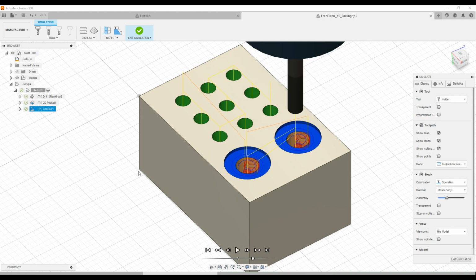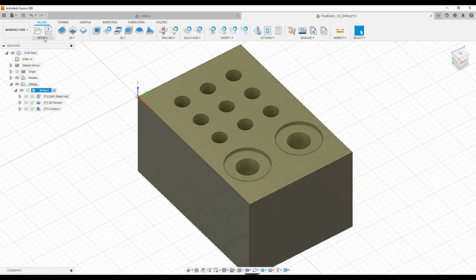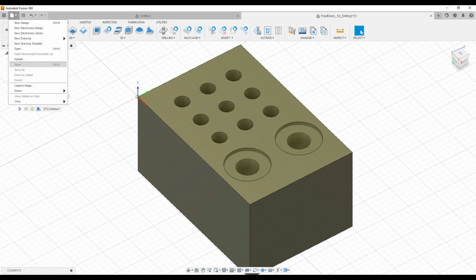All right, and that's it. Don't forget to save your work. So save it, and you're done.